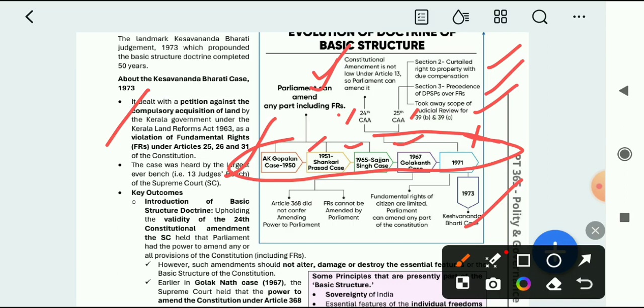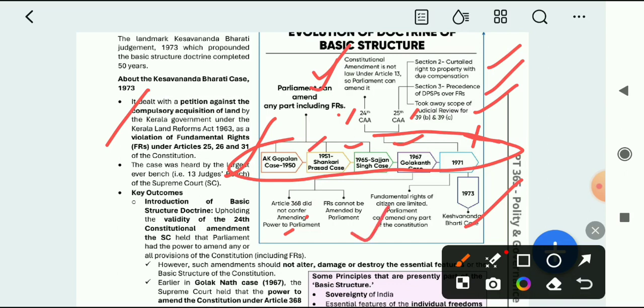In 1971 also, Article 368 did not confer amending power on Parliament. In 1971 the fundamental rights of citizens are limited. Parliament can amend any part of the Constitution.